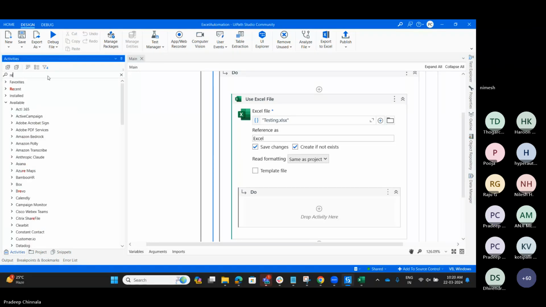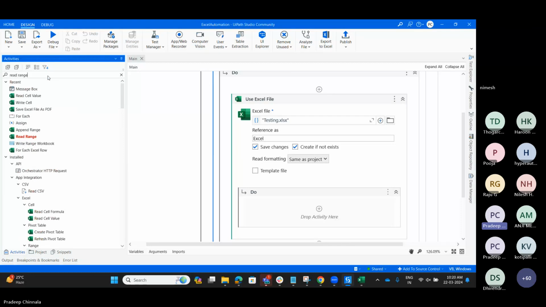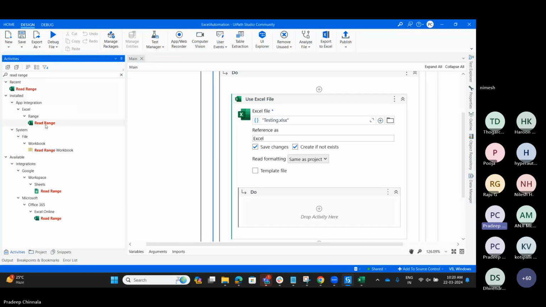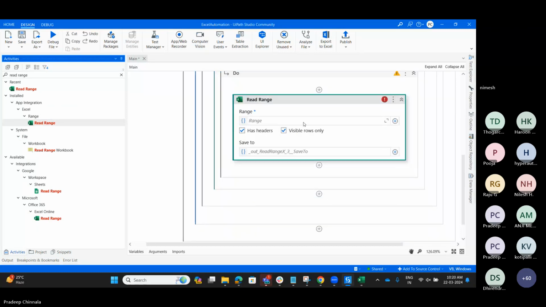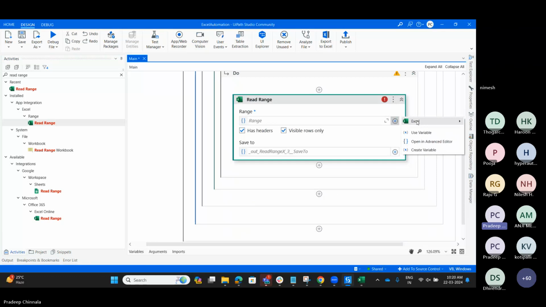So I am using the Read Range activity from Excel. I am going to provide the range. This is for Sheet1, and I am using it as DT Sheet1.